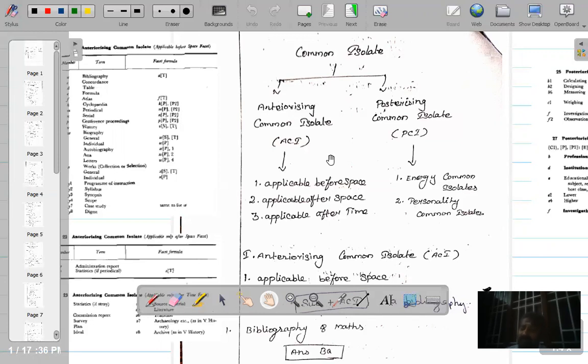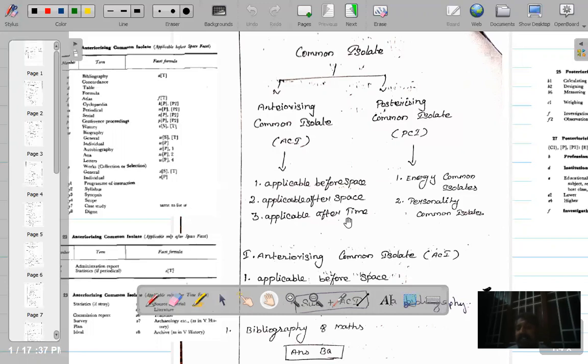See, ACA are further divided into three groups: ACA applicable before space, after space, and after time. That means if you're taking some anteriorizing common isolates, those digits, those numbers are to be written before space. In some cases, they should be written after space.